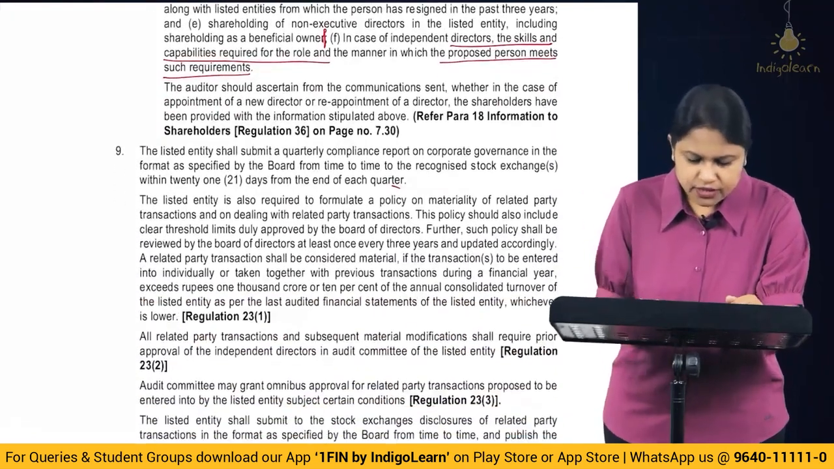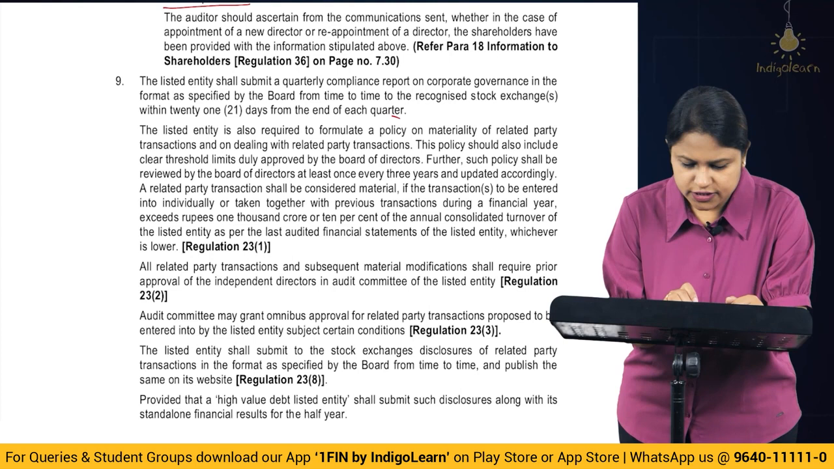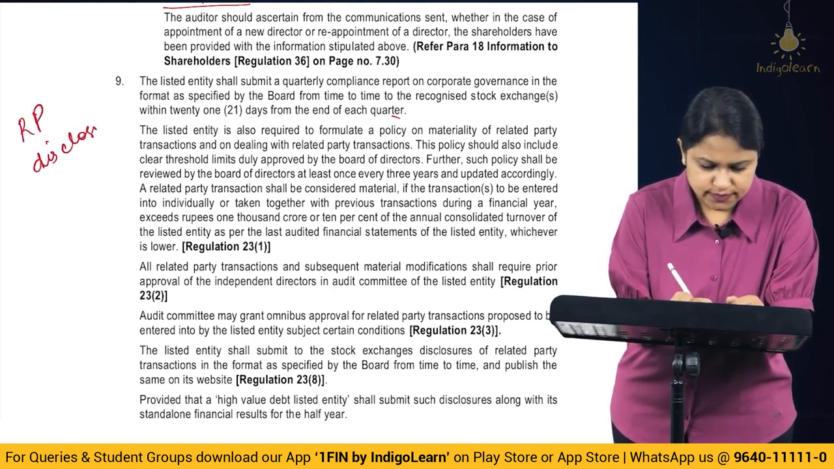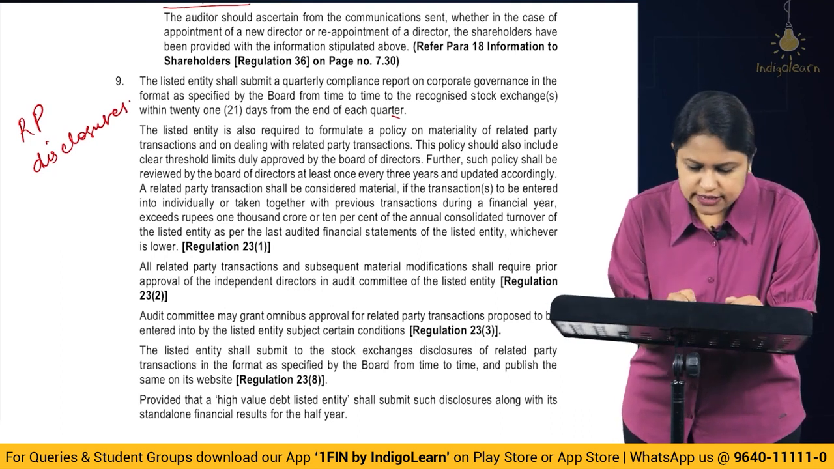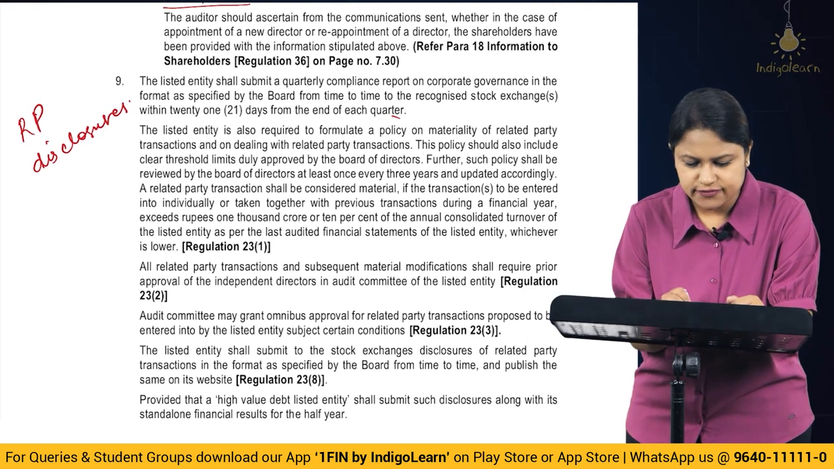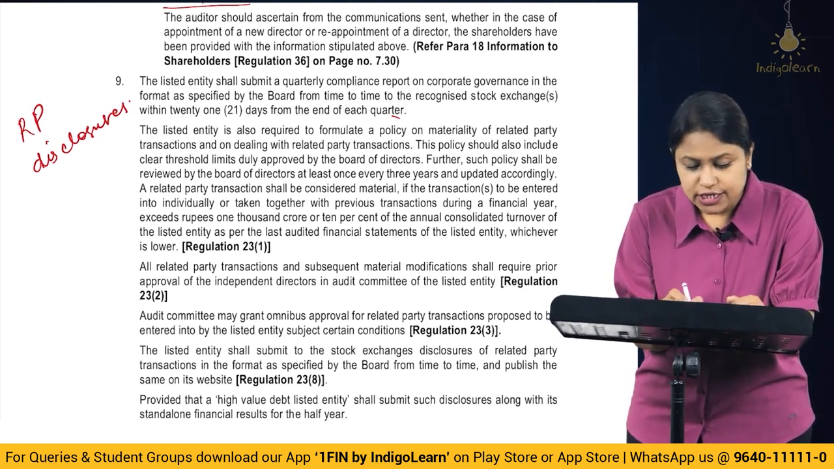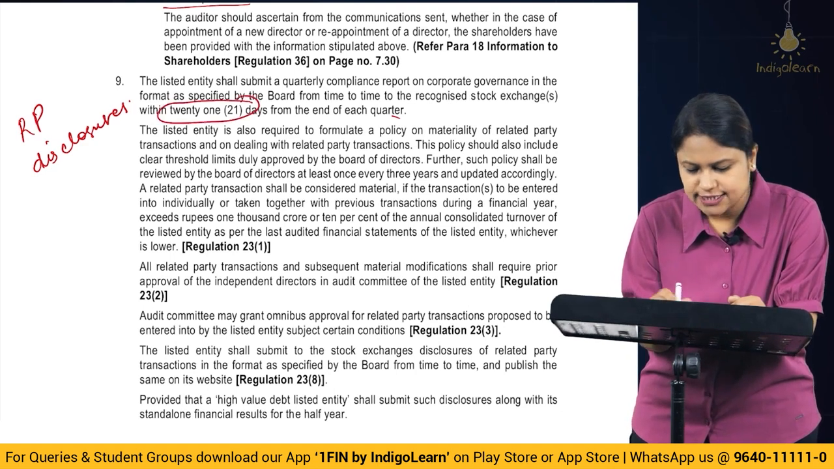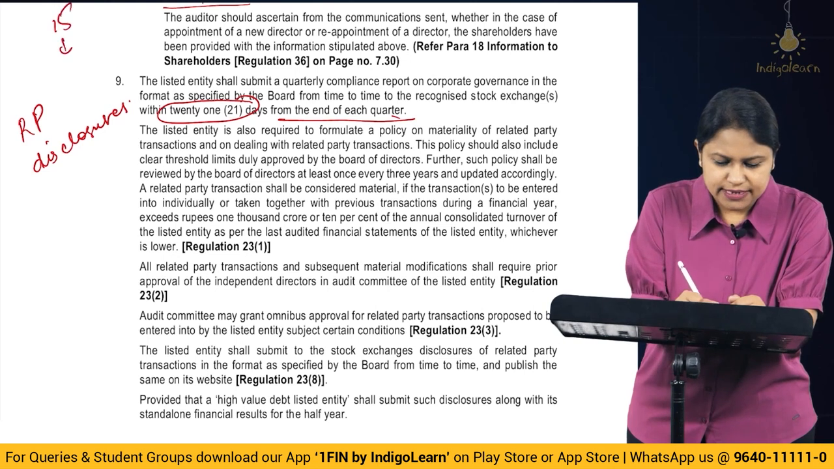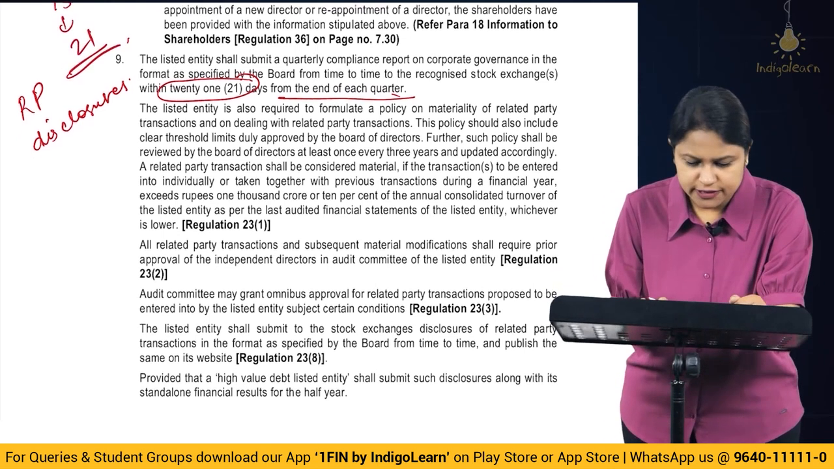Alright. Then comes the 9th one, that is Regulation 23. So here first, it's about related party disclosures. Okay. So here, the listed entity shall submit a quarterly compliance report on corporate governance in the format as specified by the board from time to time to the recognized stock exchanges within 21 days from the end of each quarter. Okay, so 15 becomes 21. So it's now 21 days from the end of each quarter.